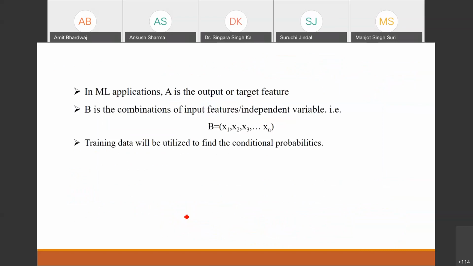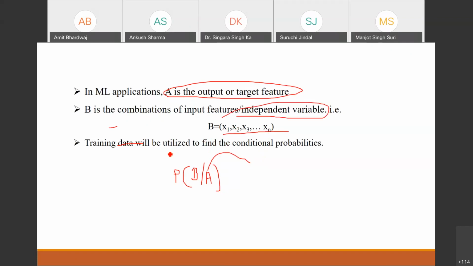Okay, now in machine learning applications, what will be our B and A? This A will be the output feature. For example, if I write probability of B such that A has happened, we want to find out what A will be. A will be the output feature, or the target feature, or you can say dependent variable. And this B will be the combination of independent features. And we will use the training data to find out the conditional probability. This will be our target.